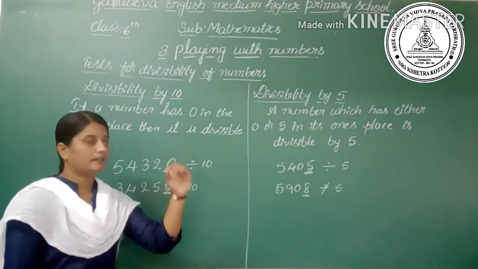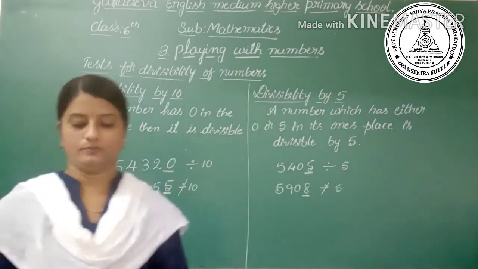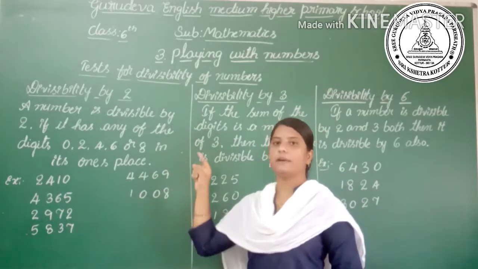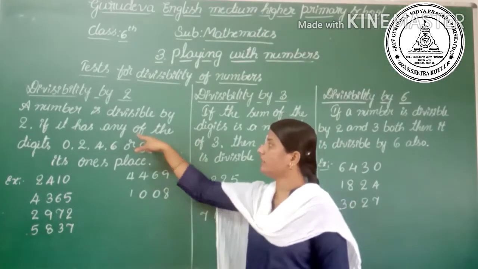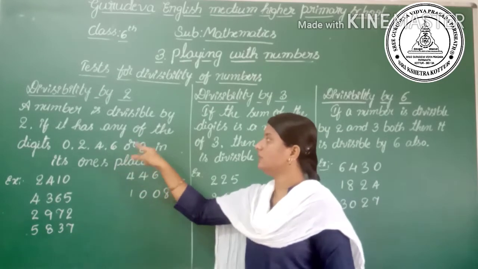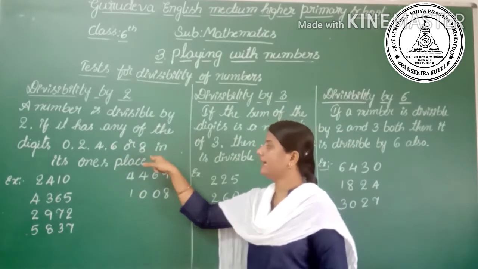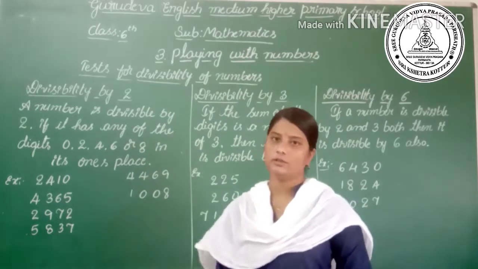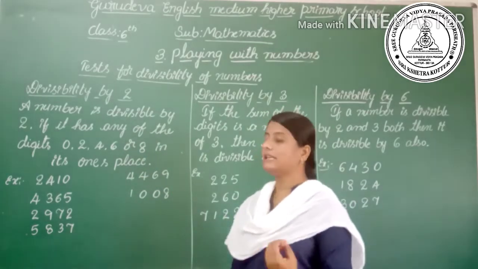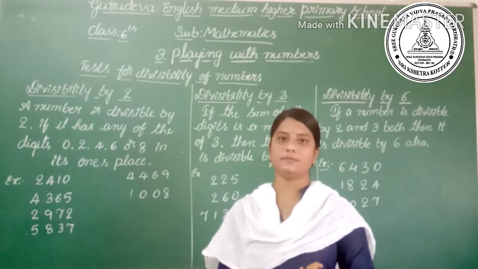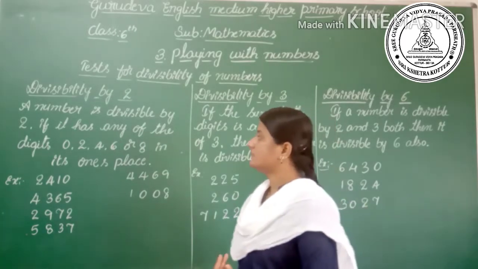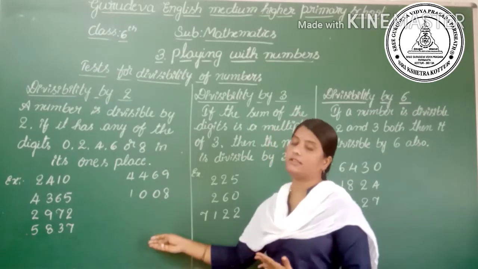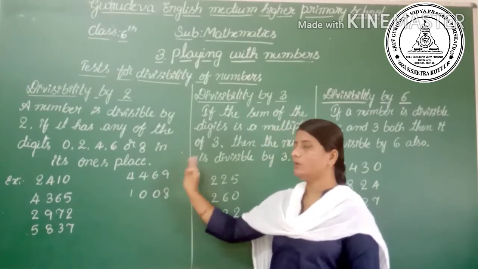Let's go to the divisibility by 2. If a number has any of the digits 0, 2, 4, 6 or 8 in its ones place, then it is divisible by 2. Or we can also say that the multiples of 2 are divisible by 2. See here, I have taken some examples. Let's check whether each is divisible by 2 or not.